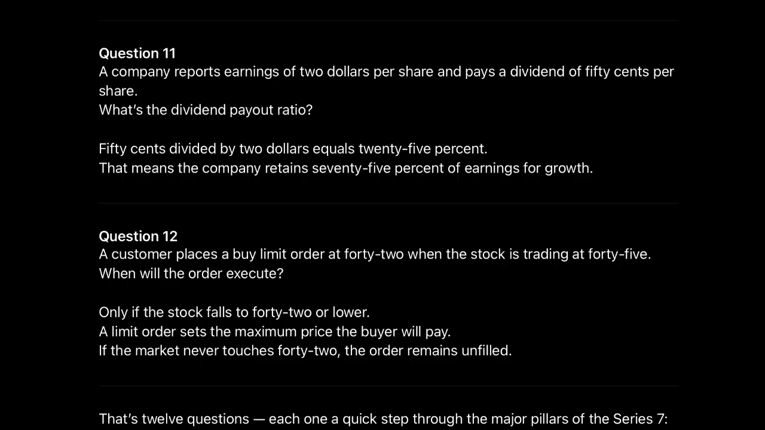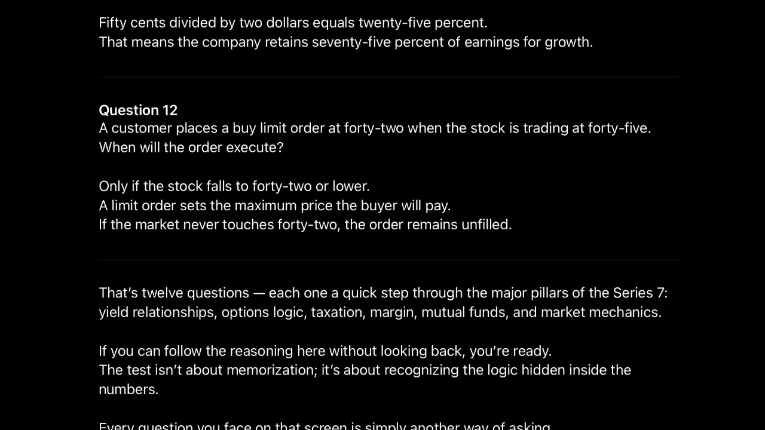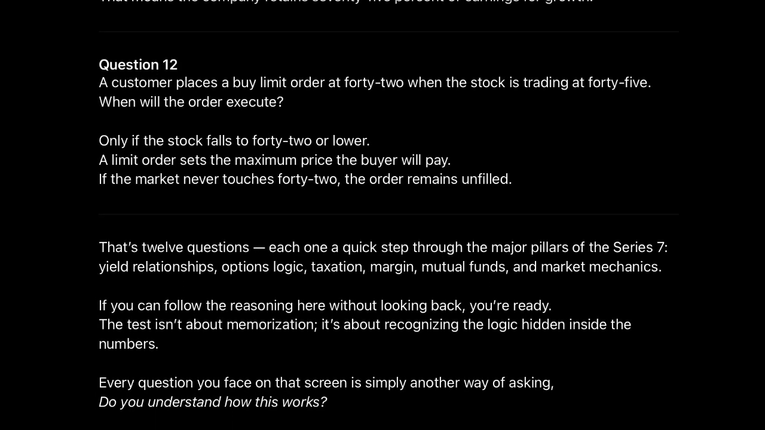Question 12. A customer places a buy limit order at 42 when the stock is trading at 45. When will the order execute? Only if the stock falls to 42 or lower. A limit order sets the maximum price the buyer will pay. If the market never touches 42, the order remains unfilled.